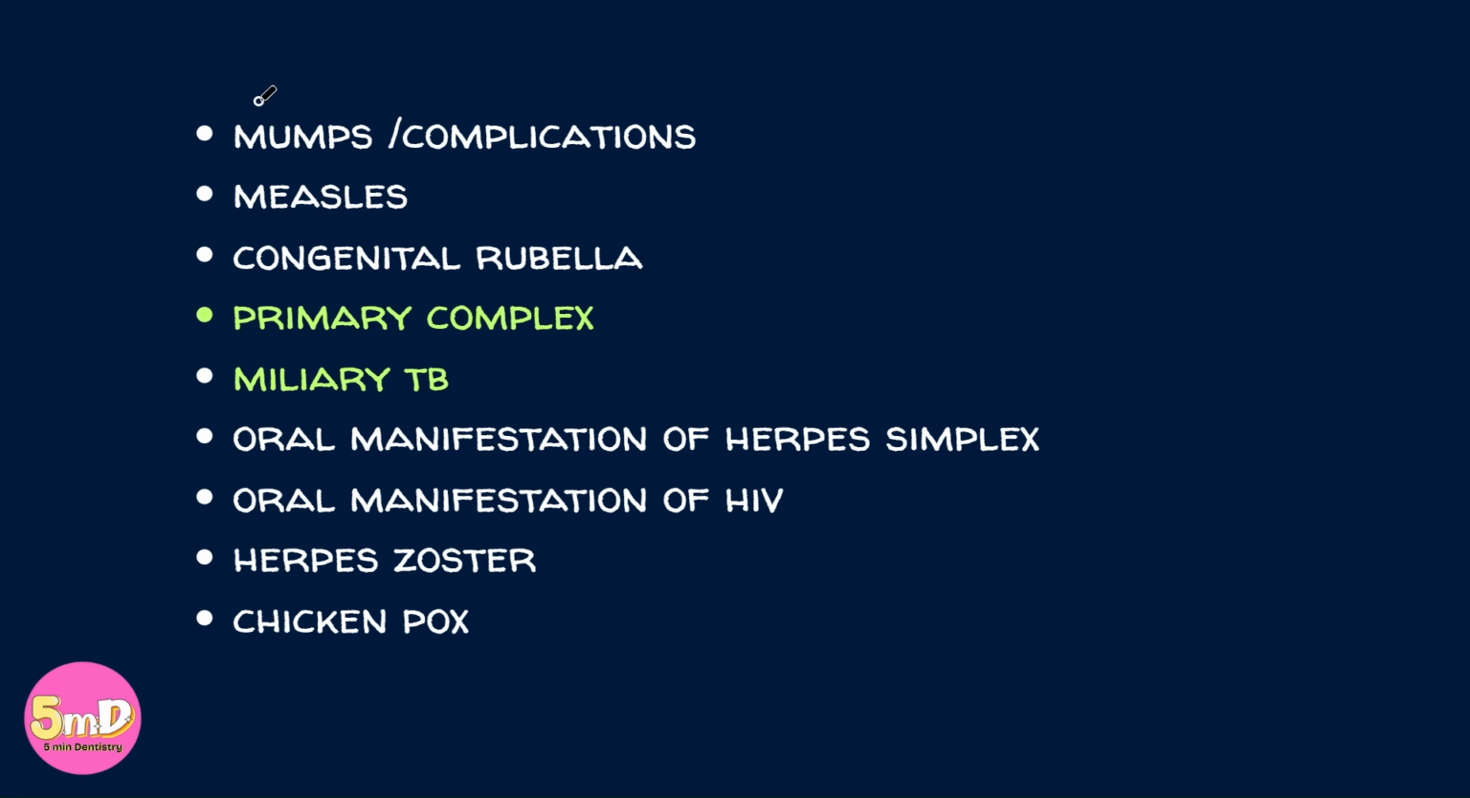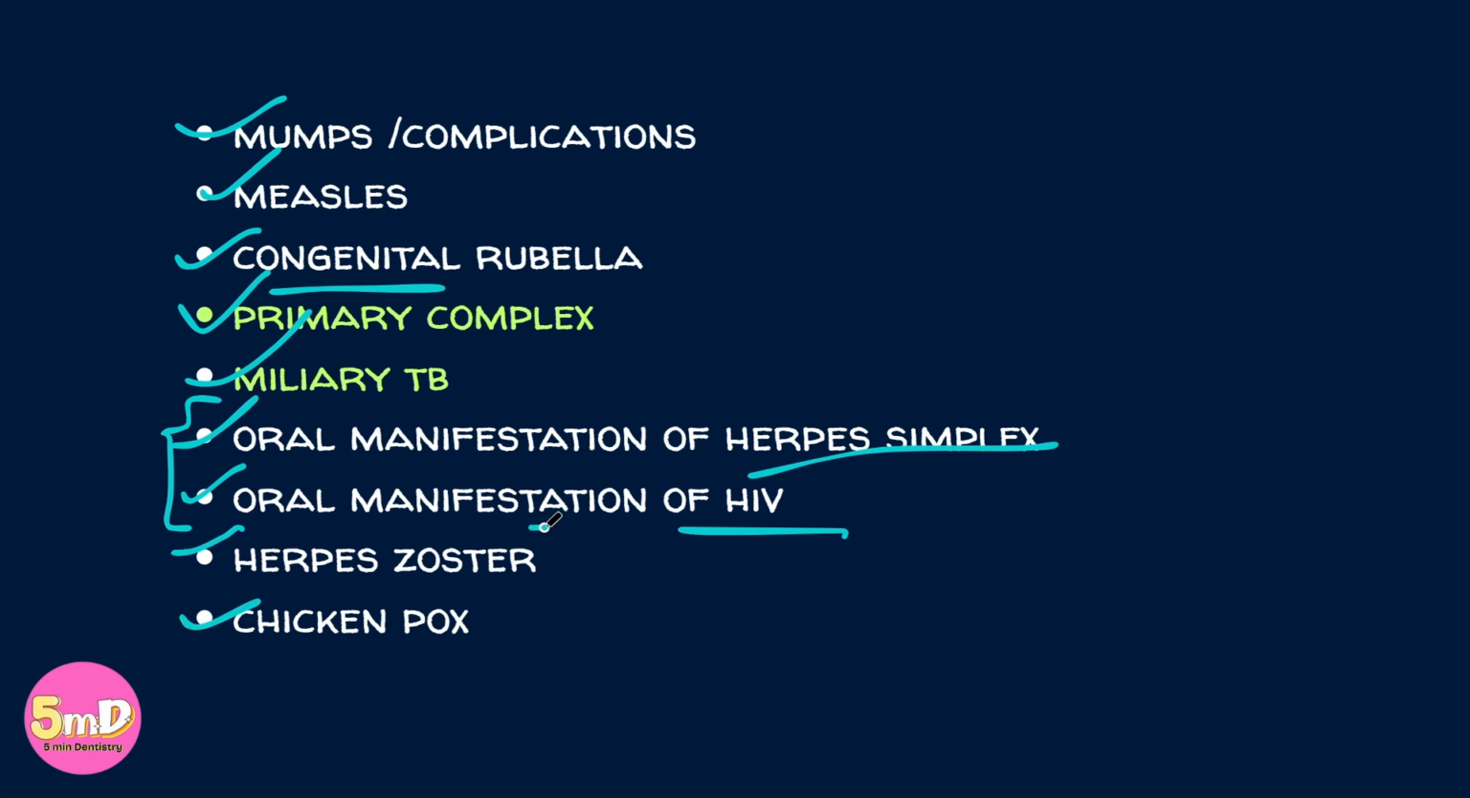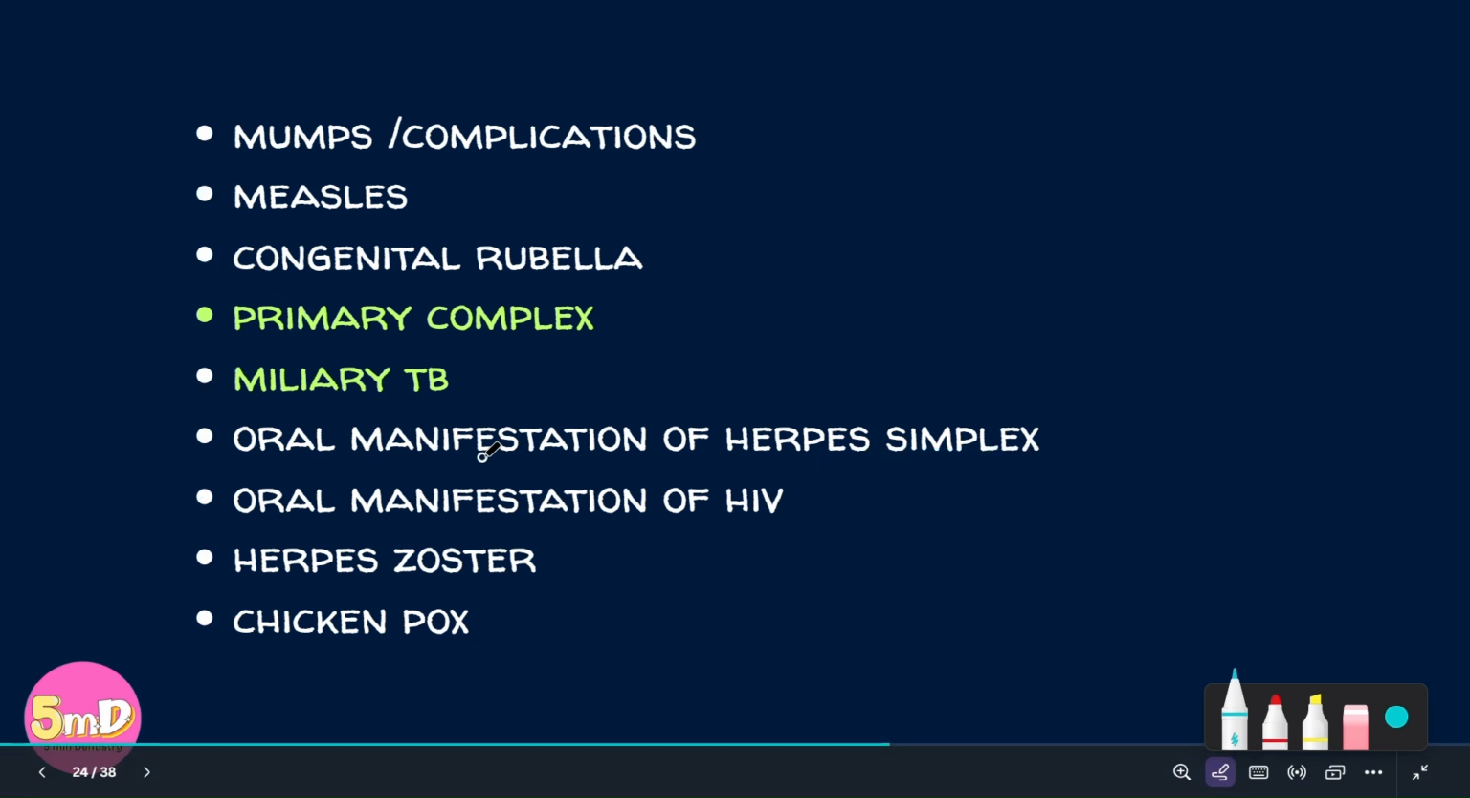So just let us run through it quickly because no common essays have been asked here except for TB and HIV. But here many short notes have been asked. Mumps, complication of mumps, measles, rubella, and congenital rubella have been emphasized. Primary complex, miliary tuberculosis, oral manifestations of herpes simplex, one of the commonly occurring diseases in the oral cavity of children, oral manifestation of HIV. Being dentists, concentrate on oral manifestations. Herpes zoster, what it is, chicken pox, so both are related, be sure of what is what.